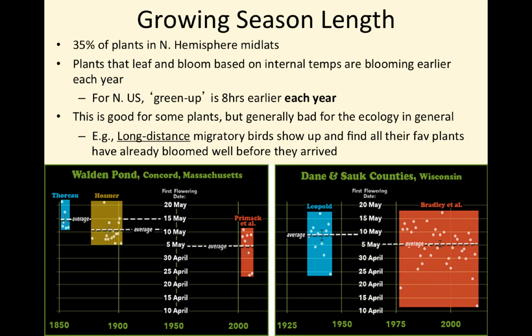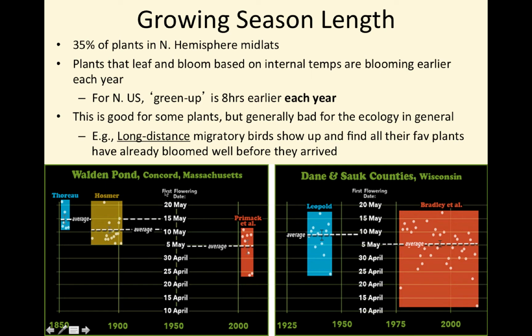This is good for some plants because they have more time to grow, but generally bad for the ecology in general. An example would be long-distance migratory birds that are not in tune with the local ecology. They expect to find what they've always found over time, and now they're showing up and finding their favorite plants have already bloomed well before they arrive. These two graphs are showing this effect over time.